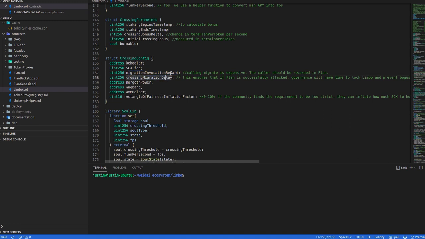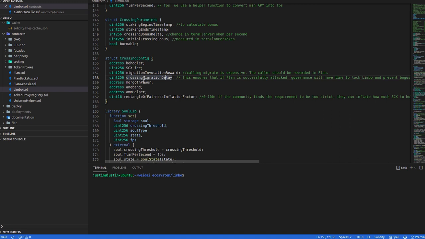I mentioned that there was a need for a flash loan attack vector protection. That's what this crossing migration delay is. It just forces a delay between when the sol can be crossed over and when it has finished staking.